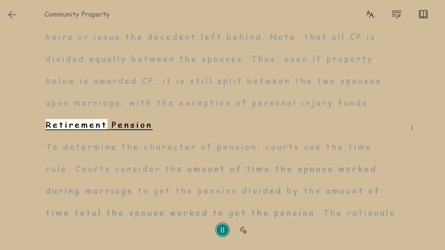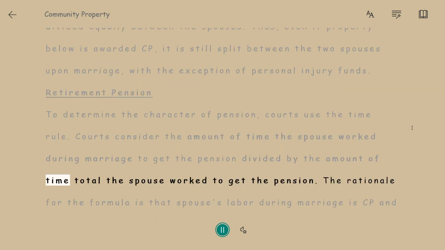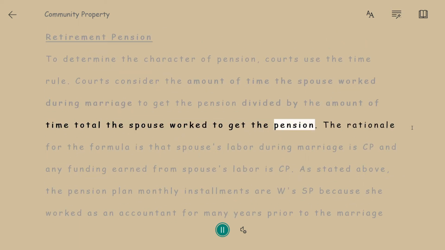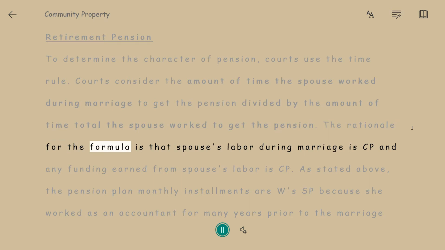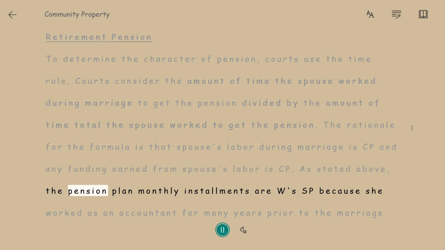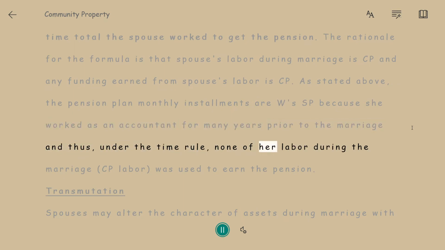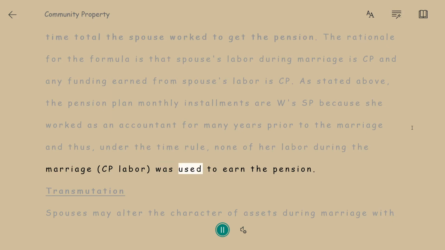Retirement pension. To determine the character of pension, courts use the time rule. Courts consider the amount of time the spouse worked during marriage to get the pension divided by the amount of time total the spouse worked to get the pension. The rationale for the formula is that spouse's labor during marriage is CP, and any funding earned from spouse's labor is CP. As stated above, the pension plan monthly installments are W's SP, because she worked as an accountant for many years prior to the marriage and thus, under the time rule, none of her labor during the marriage, CP labor, was used to earn the pension.